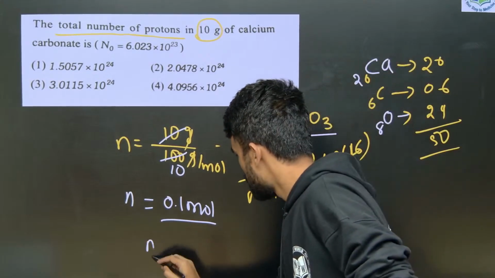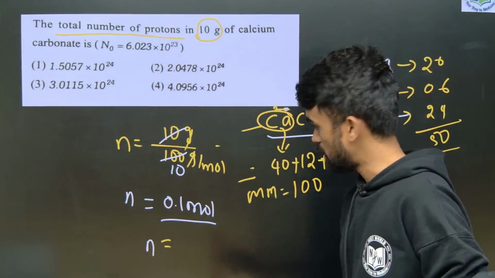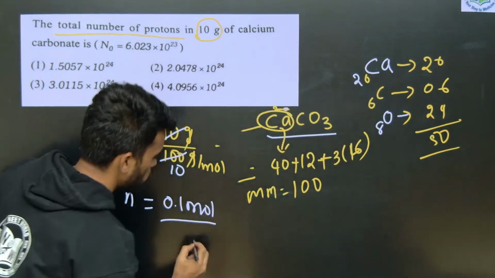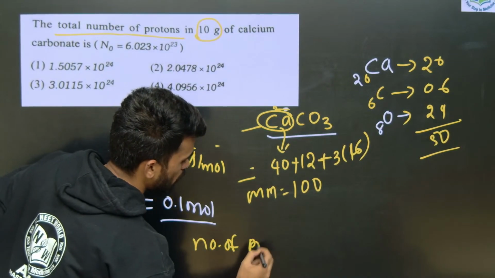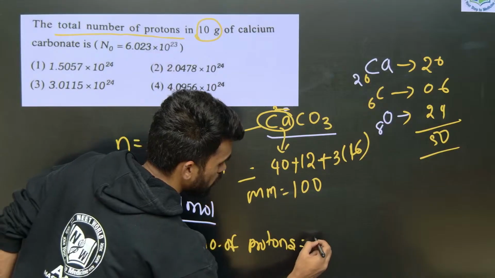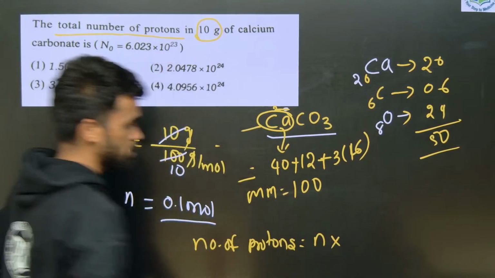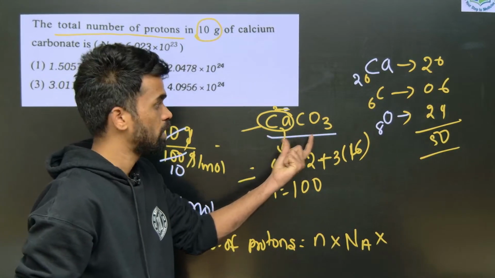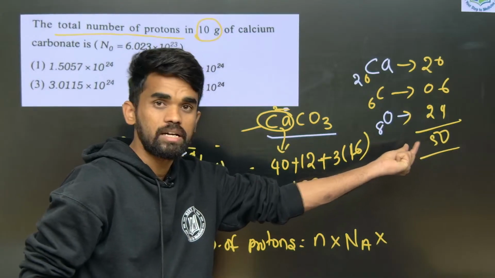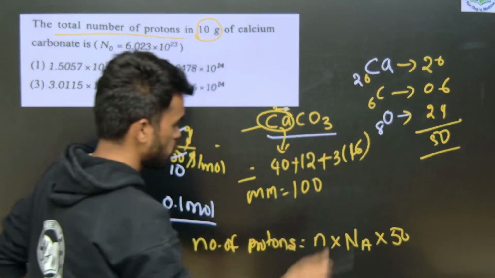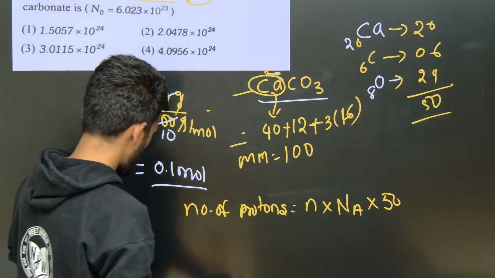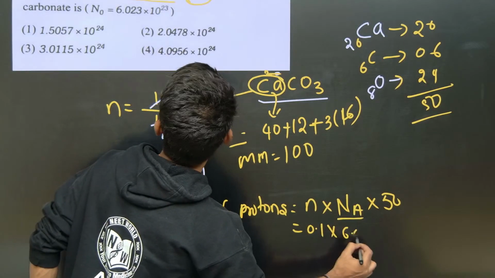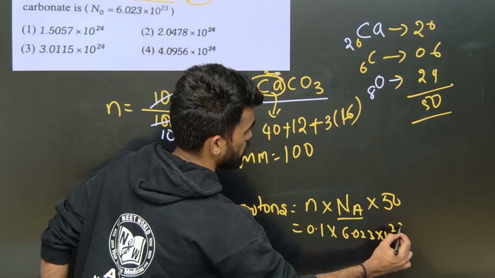So the number of moles is this many. Now they are asking the number of protons. What I told you, the formula is: number of protons equals number of moles into Avogadro number into the number of protons in one unit of CaCO3, which is 50. So the number of moles here is 0.1, into Avogadro number, 6.023 into 10 power 23, into 50.